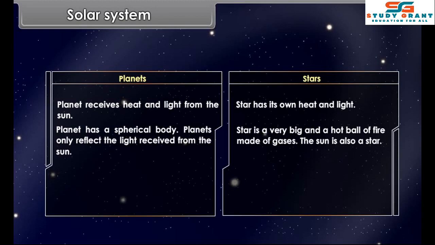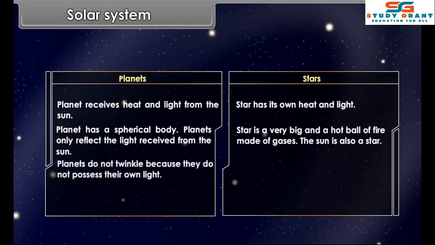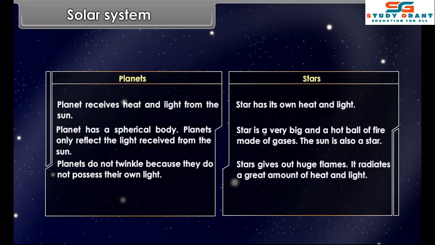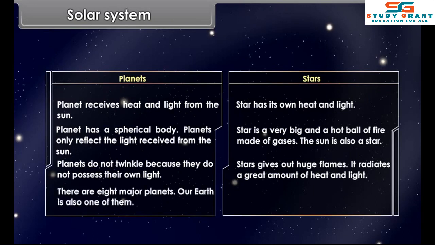The sun is also a star. Planets do not twinkle because they do not possess their own light. Stars give out huge flames. They radiate a great amount of heat and light. There are 8 major planets. Our Earth is also one of them. Stars are very far from us.